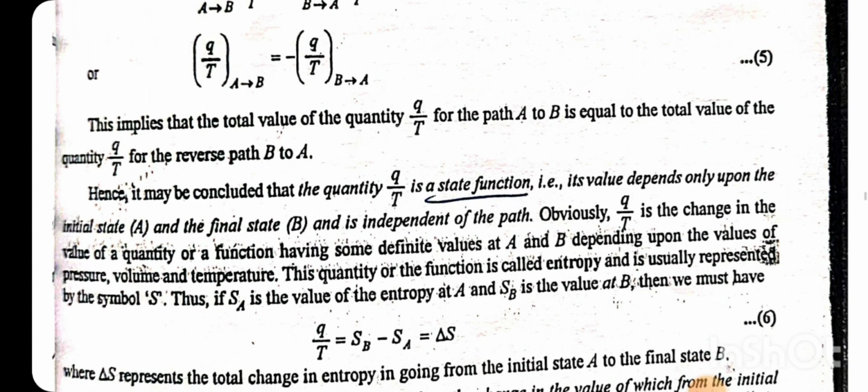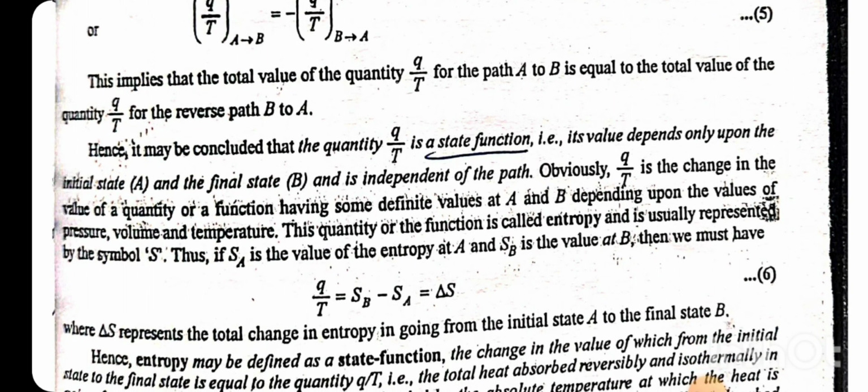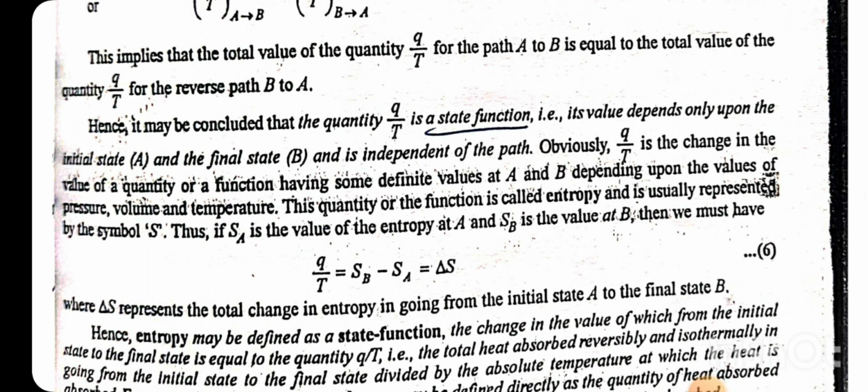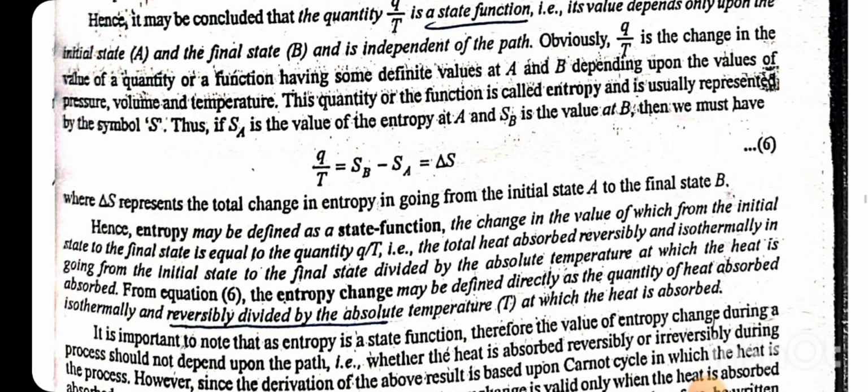This implies that the total value of the quantity Q by T for A to B is equal to the total value of the Q by T for the reverse path B to A. Hence, it may be concluded that Q by T is a state function. Its value depends upon the initial state and the final state and is independent of the path.